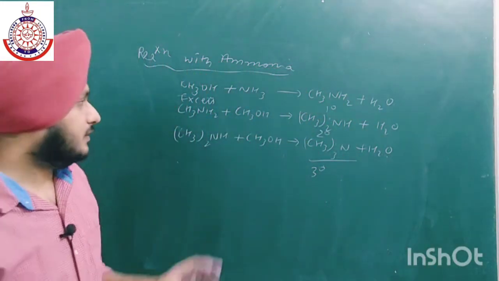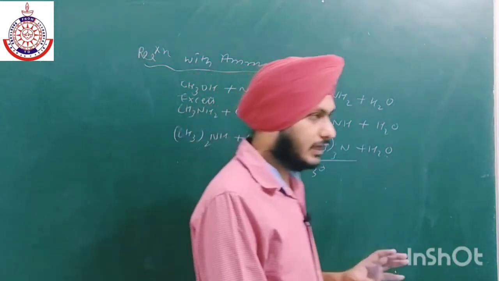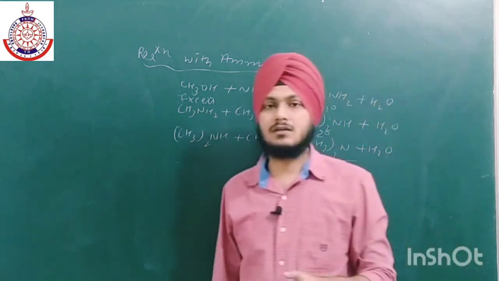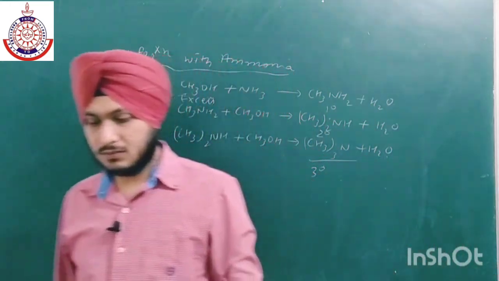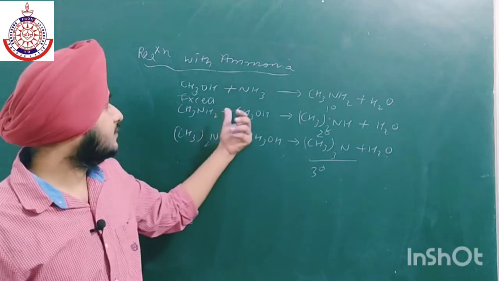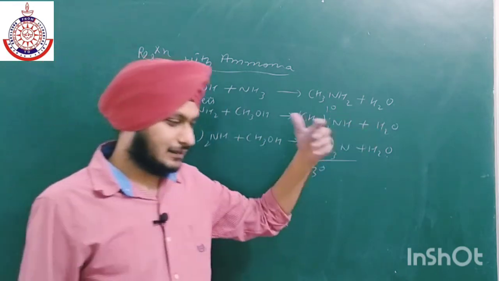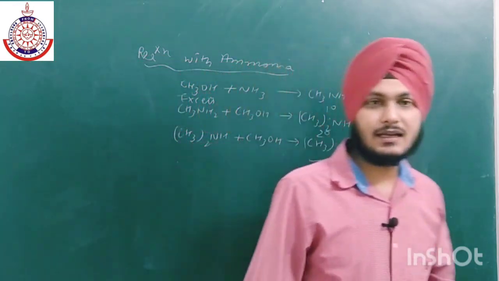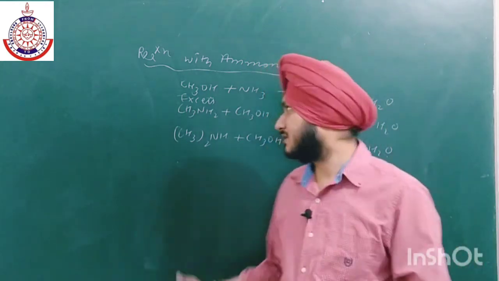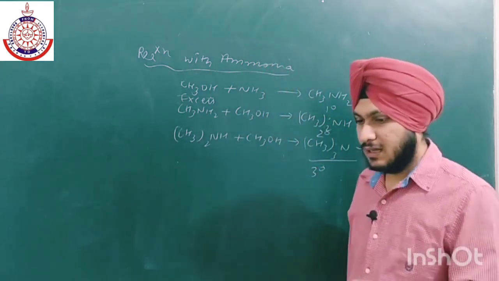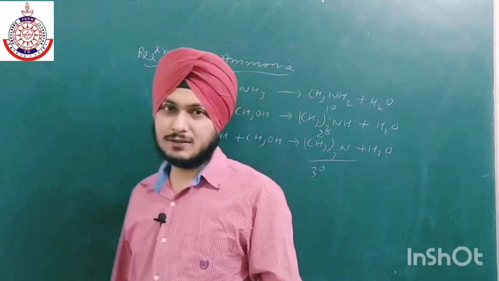So in this case we generally have four main reactions: the reaction with halogen acids, the reaction with phosphorus halides, the reaction with SOCl2, and at last the reaction with ammonia. I think this much is quite enough for this particular lecture.